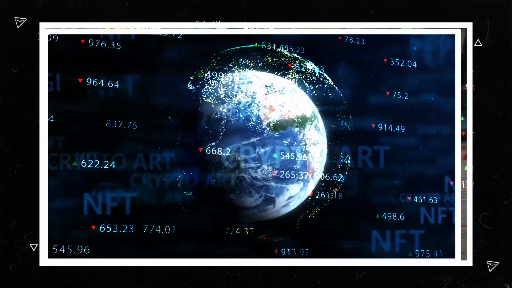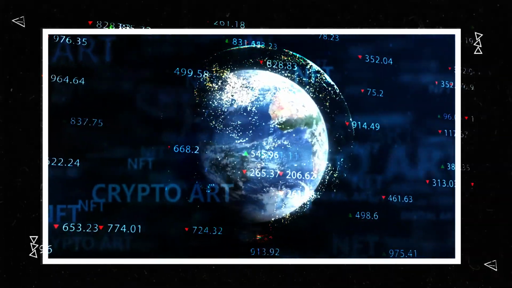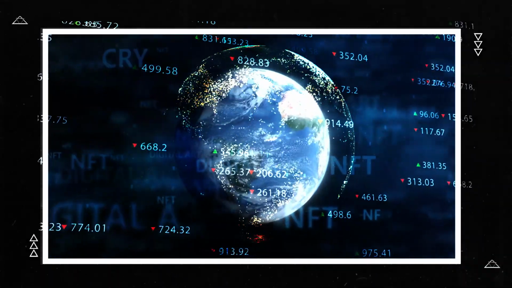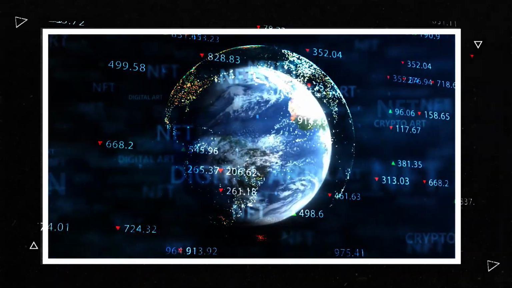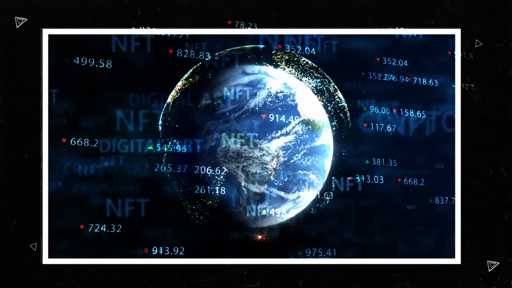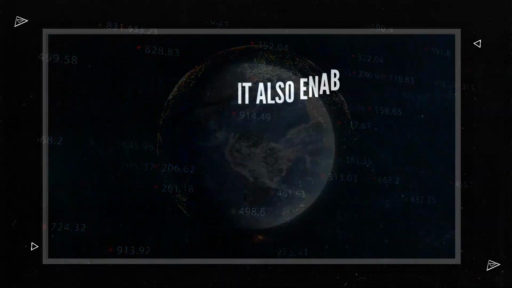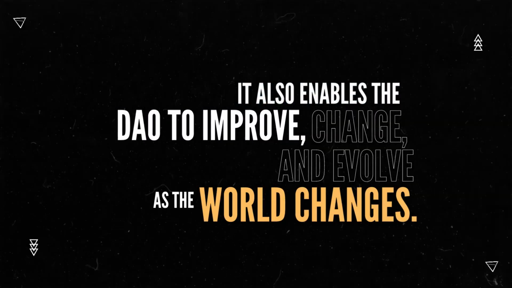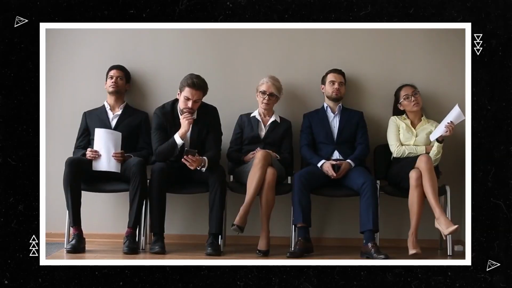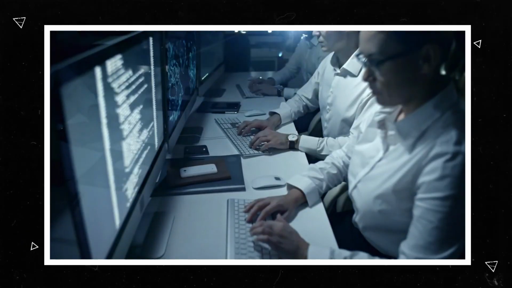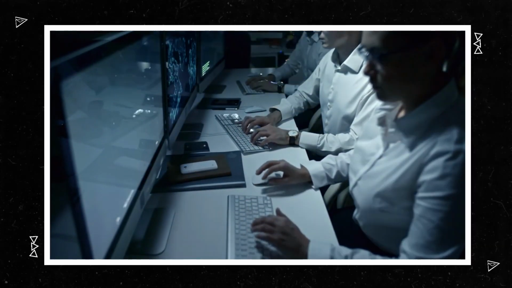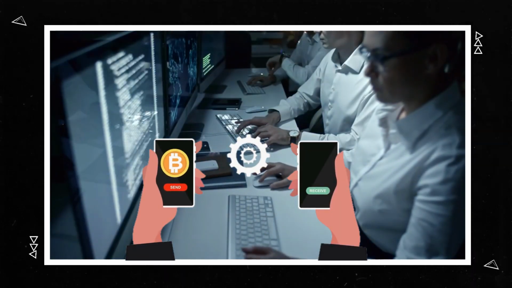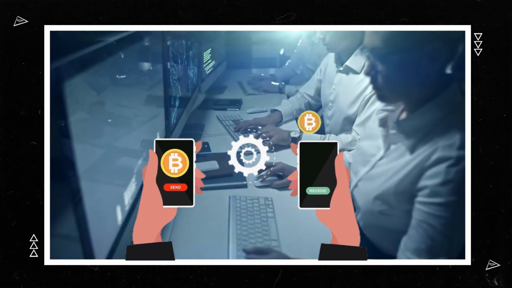In the world of cryptocurrency, a DAO may begin with a few million tokens. Every token is a vote, and whoever has the most tokens has the most votes. This provides the tokens with value as well as a purpose. It also enables the DAO to improve, change, and evolve as the world changes. This now includes hiring, wage votes, and technically even employing specific developers within the independent company. In the instance of a vending machine, it would simply pay them in cryptocurrency.